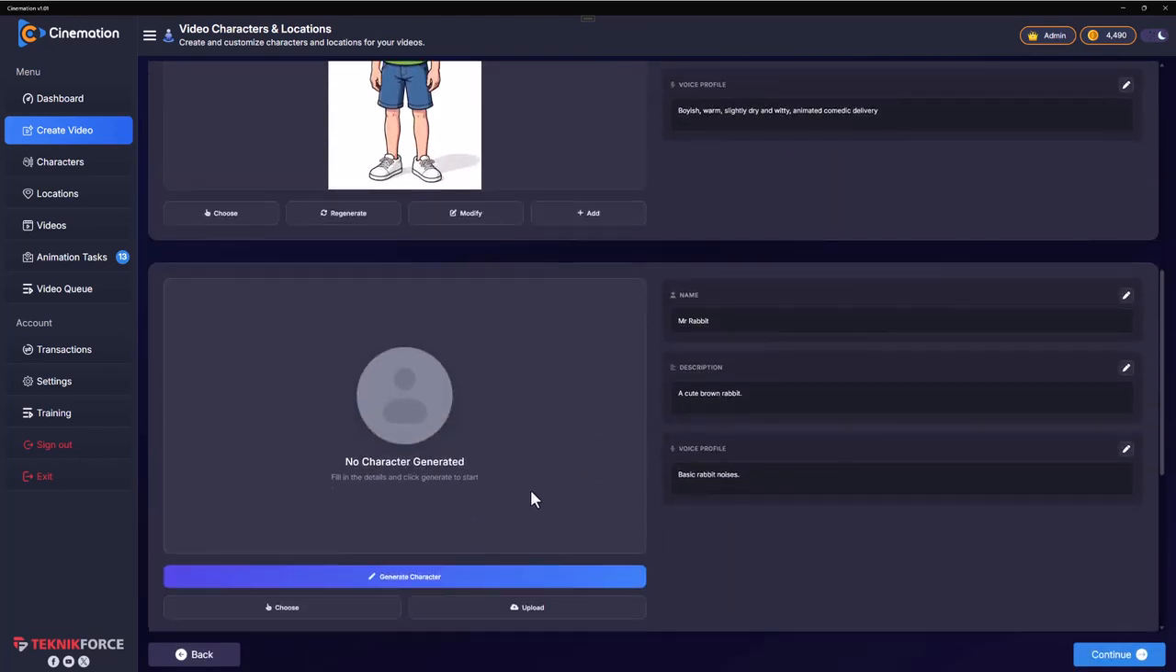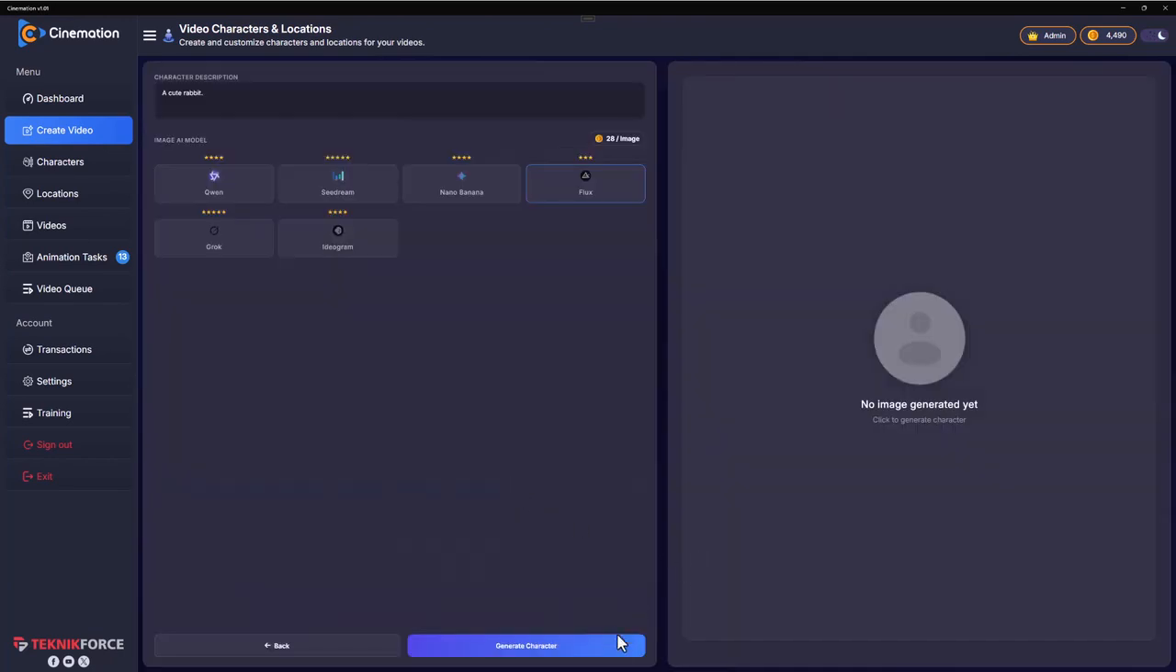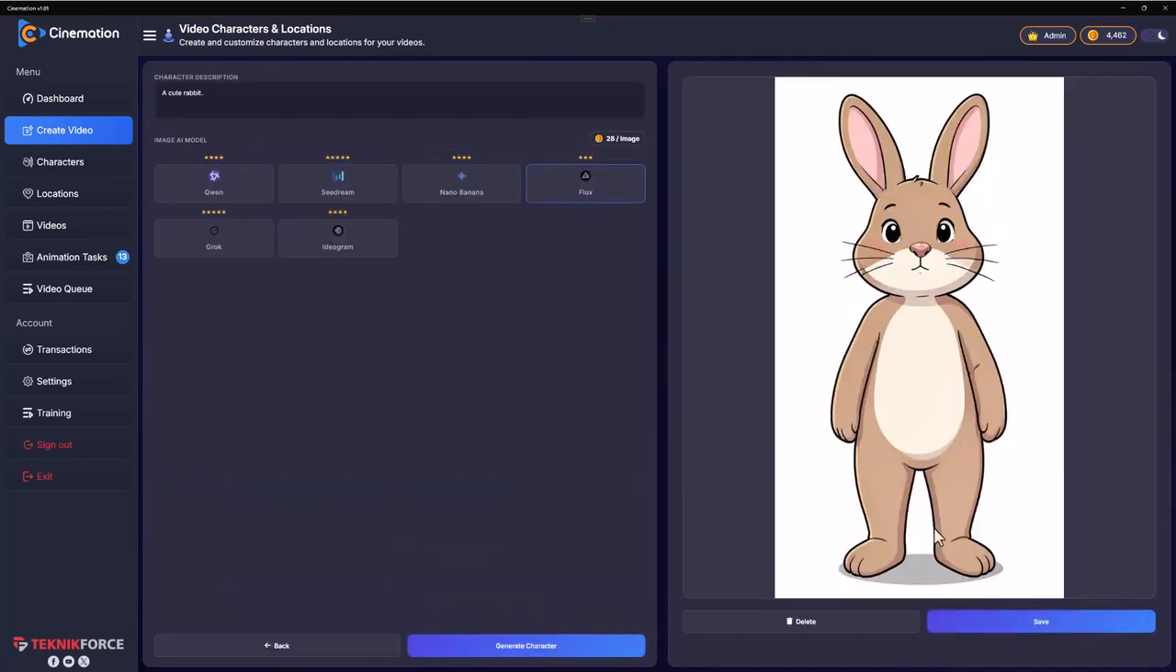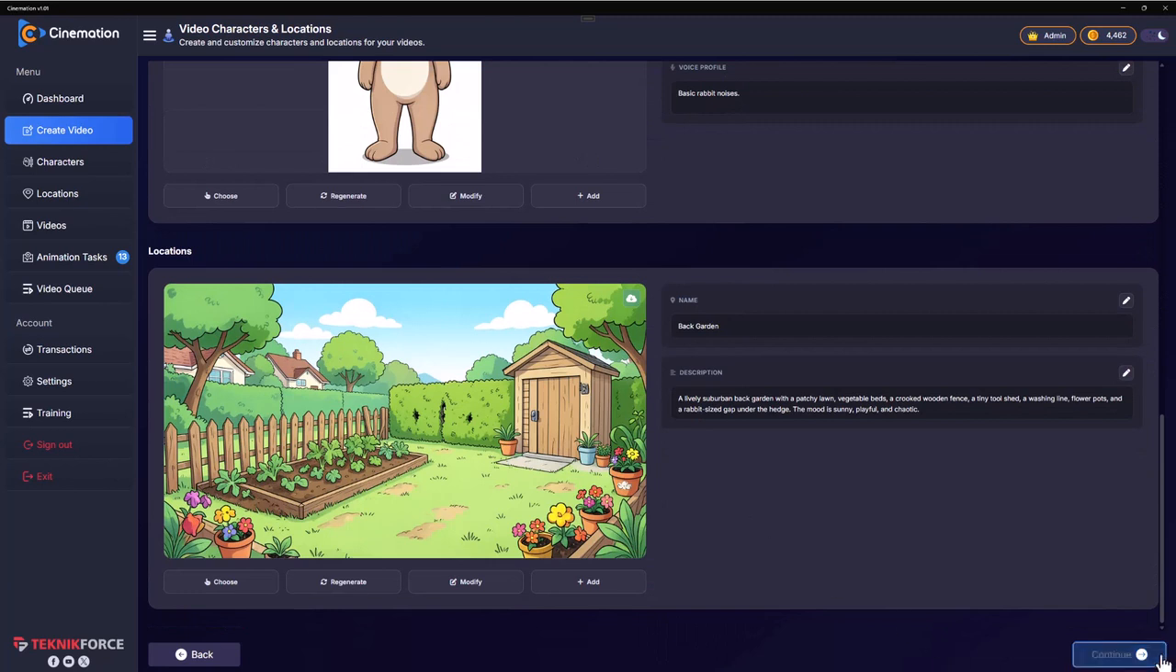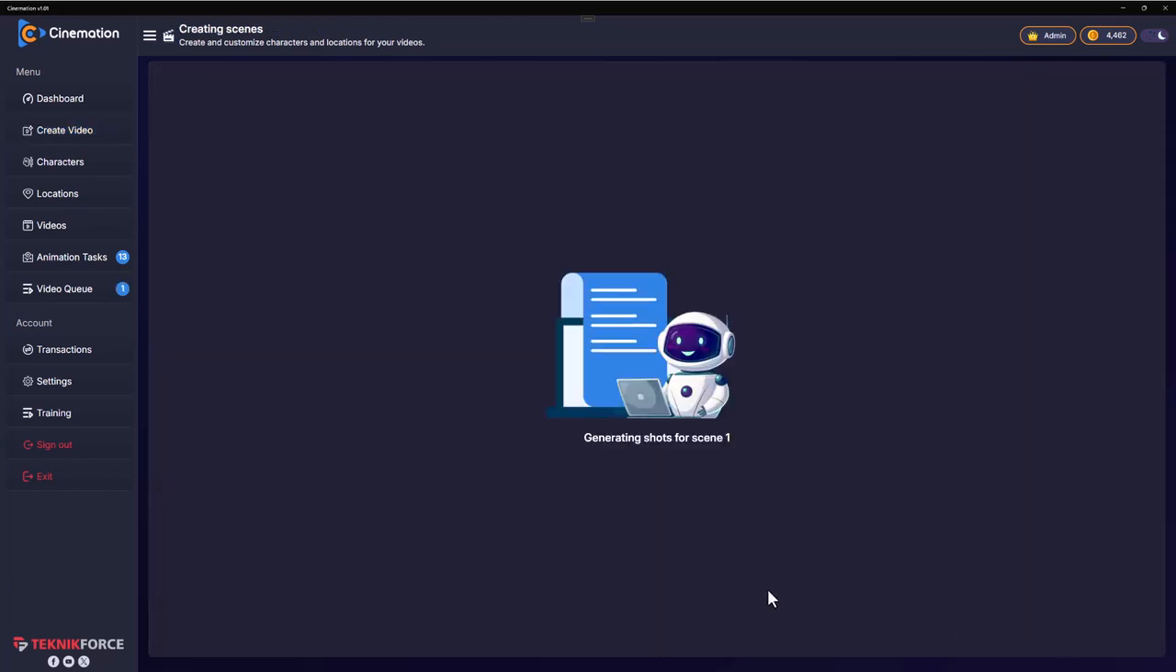And finally we have Mr. Rabbit, so click on generate and we should have Mr. Rabbit right there. There we have it. Click on save and we have all the characters. Now click on continue. And now what's happening is Cinemation is generating the shots, the scenes, the storyboard, the plan, everything that is required to create the actual movie the way real cinema is made. And it takes a few minutes. I'll see you when it's generated.